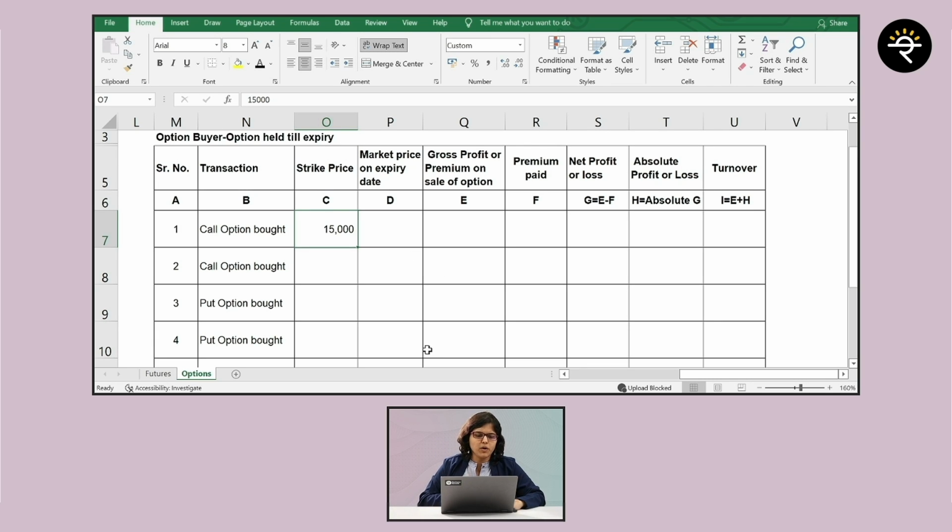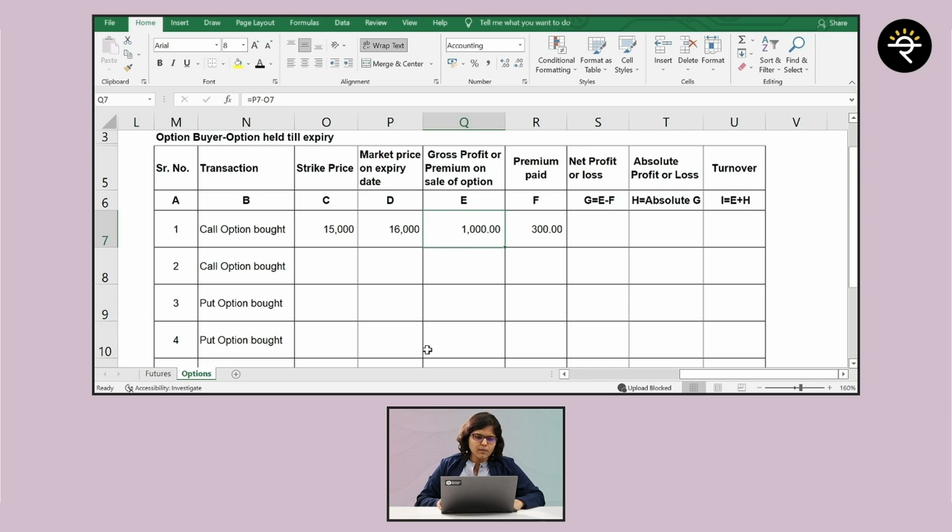So assume that you had bought a call option with a strike price of 15,000. How much is the premium paid? Assume 300, right? So now let's understand what happens on expiry. Assume on expiry, the market goes to 16,000. Has it gone in your favor? Yes. Are you going to execute the contract? Yes. What will be the gross profit in this case? It will be 1,000 rupees.